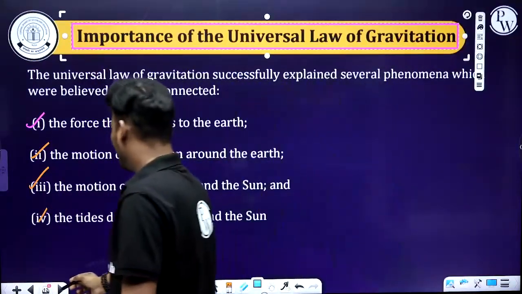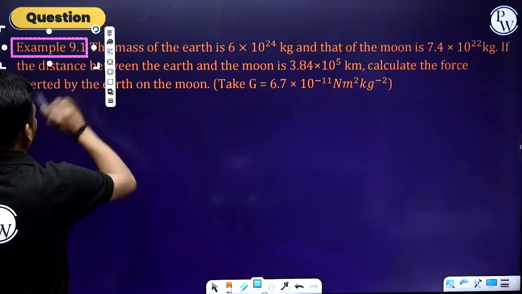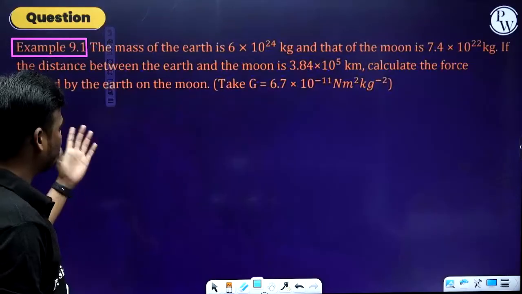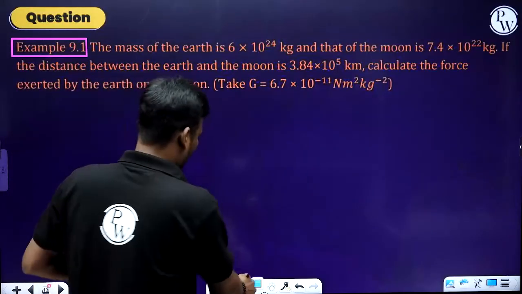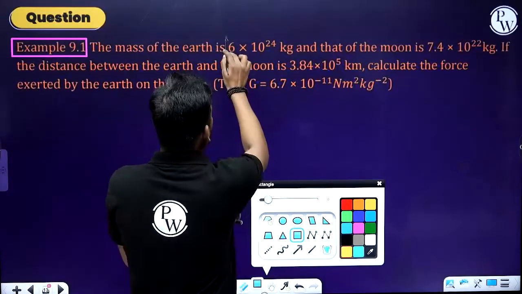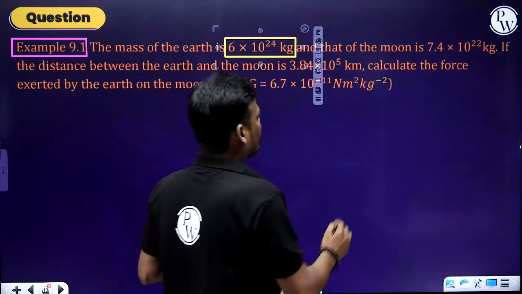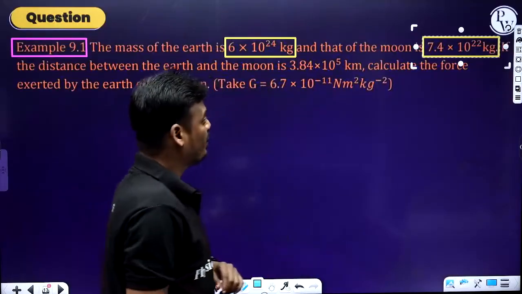Next topic, that is the questioning part. Let's calculate this question. The question says, example 9.1, from the NCERT textbook. The mass of the earth is 6 × 10^24 kg, and that of the moon is 7.4 × 10^22 kg.